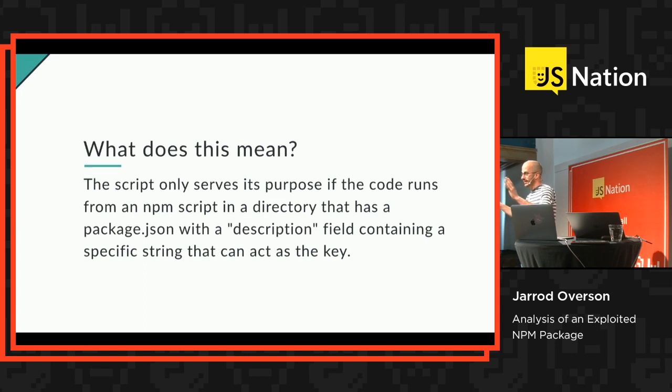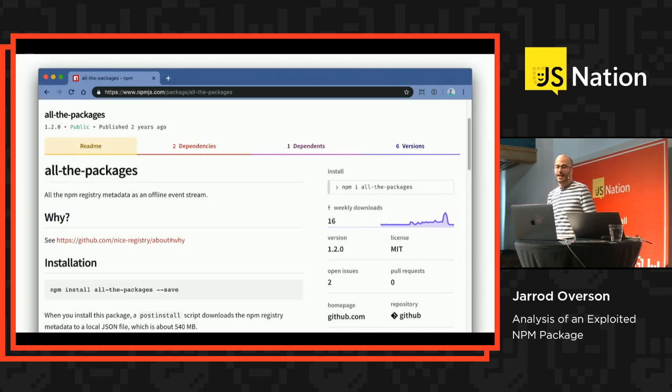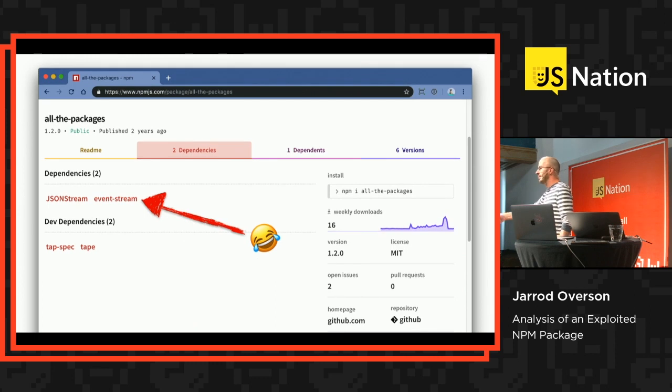So what this means in plain English is that this script will only do what it needs to do if it is run as an NPM script in a directory that has a package.json with a description that will properly decrypt that first element. So we need to go through a ton of package.json files. Now, where do you get the largest repository of package.json files? You go to NPM. And luckily for us, there is a package called all-the-packages, which allows you to consume the package metadata as a stream and go through it one by one. And yes, of course, it depends on event-stream.